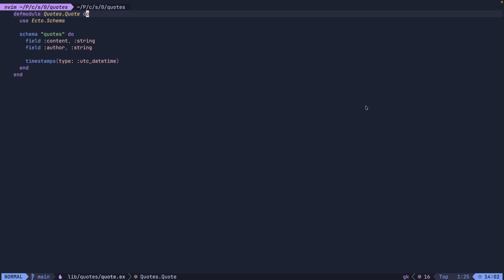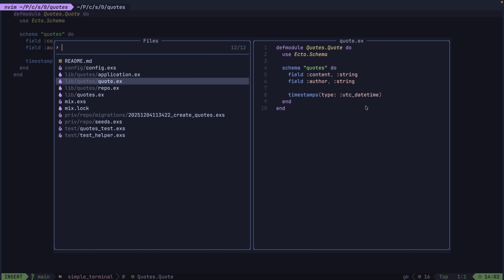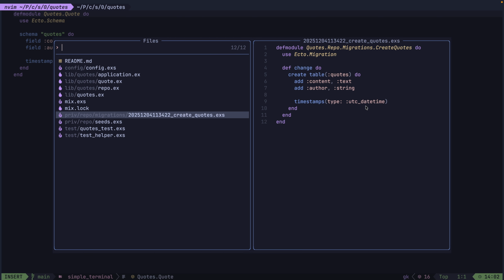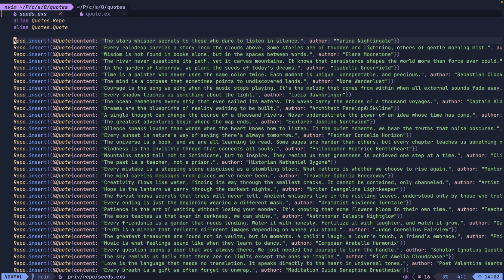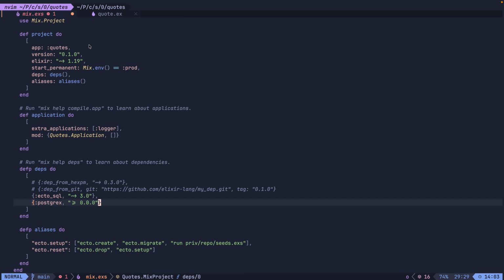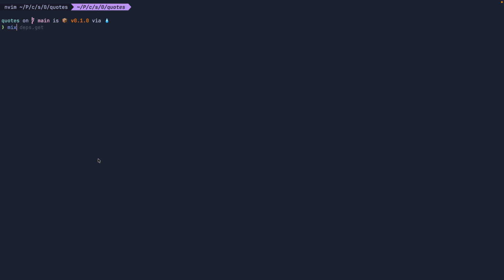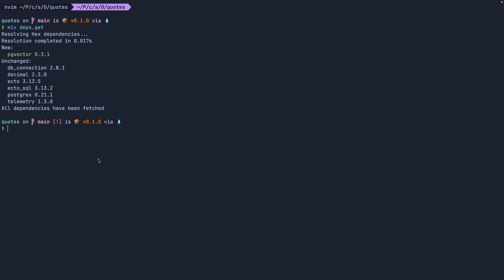As I said, we have this quote schema in our application, but I also created, or actually generated using an LLM, some test quotes. We can use them to test our application later. Let's start with the vector part. We need to install pgvector for Elixir first. We can add it to our mix.exs file and call mix deps.get.